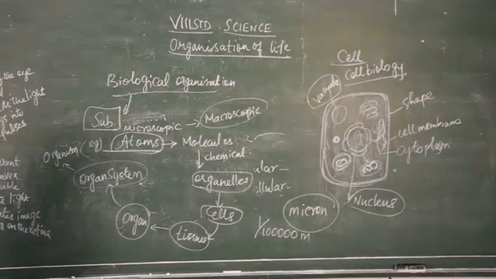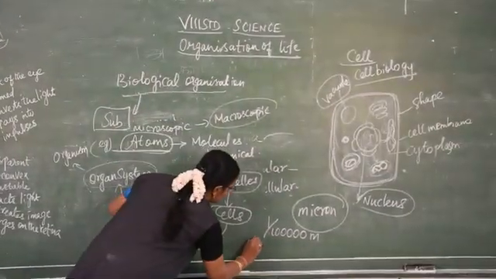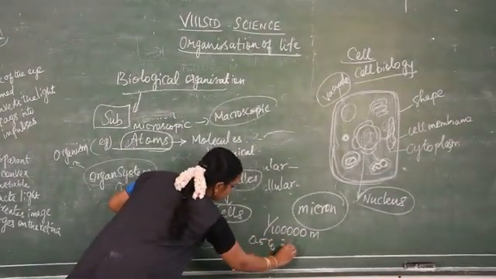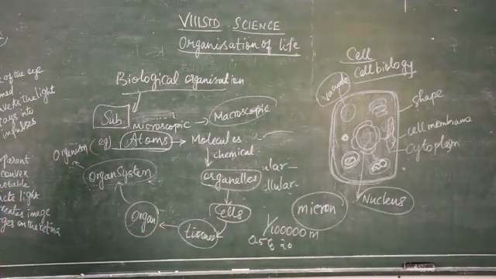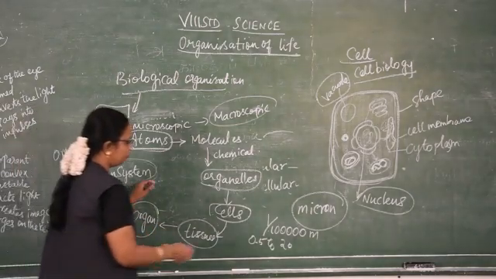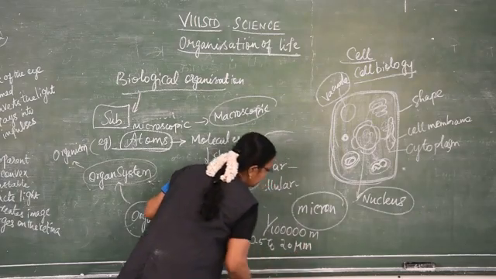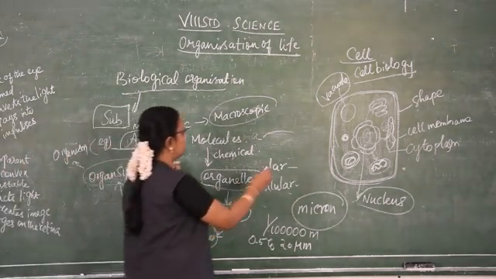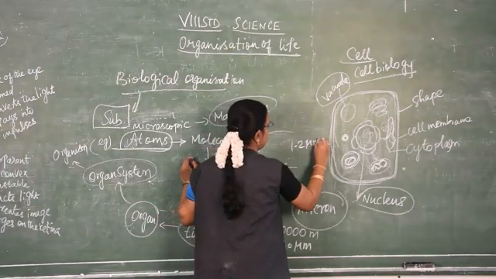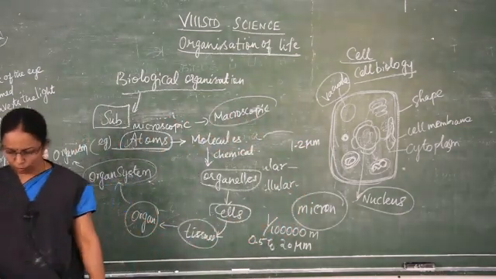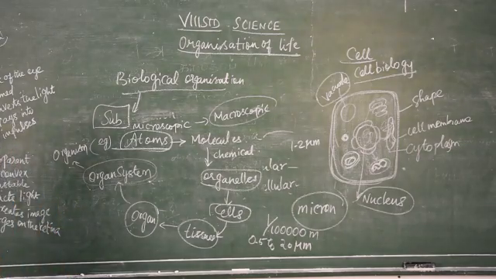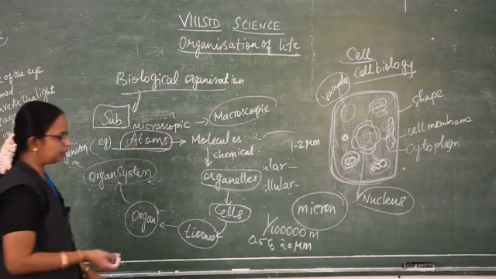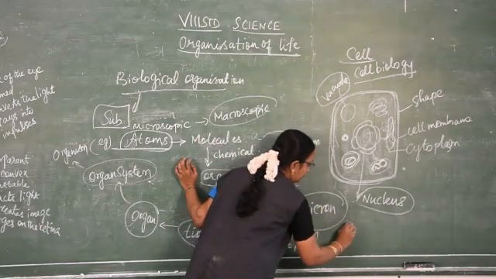Then the average size varies from 0.5 to 20 microns. So this is the size of the cell. When we talk about bacteria, it is the smallest, that is 1 to 2 microns only. When we talk about the human being, there are many cells, for example the red blood cell, which gives red color to the blood.